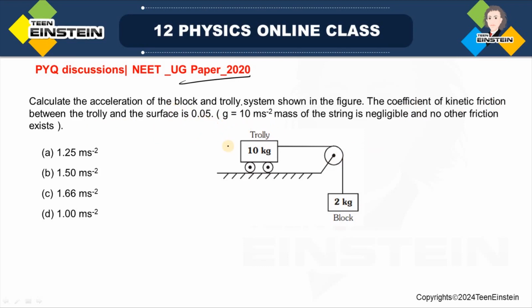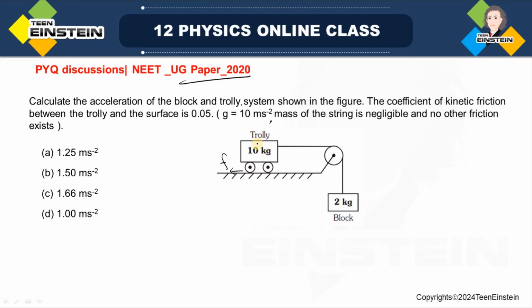So there is a friction between the trolley and the surface over here, and here you are instructed to take g as 10 meter per second square and mass of the string is negligible and no other friction exists. That means there is only friction here and no other friction. That means there is no friction between the string and the pulley. So pulley is an ideal pulley and the string is also having negligible mass.